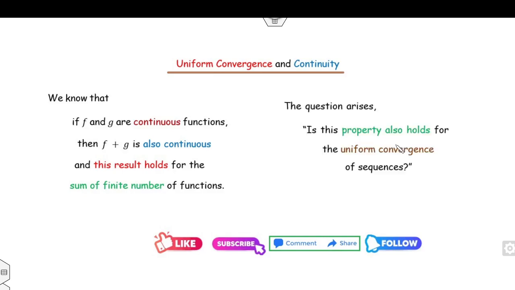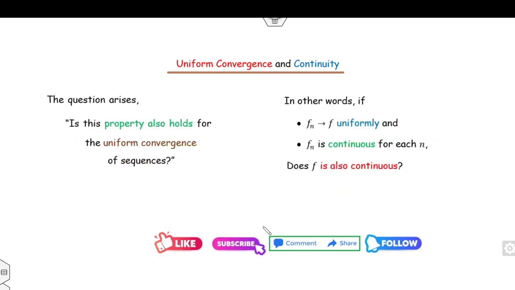Now we will think about whether this property also holds for uniform convergence of a sequence. That means if f_n(x) is a sequence of functions and g_n(x) is a second sequence of functions, both continuous, then if you add them, are they also continuous or not? That's the major objective of today's lecture. Remember students, if f_n converges to f uniformly and f_n is continuous, is f also continuous? That is the second objective of this lecture.